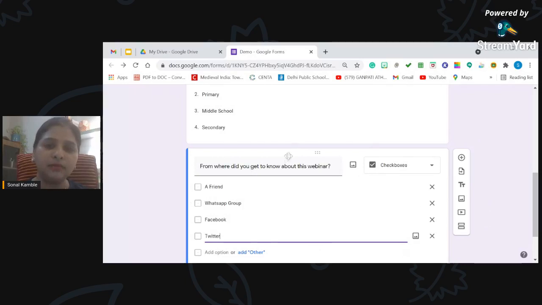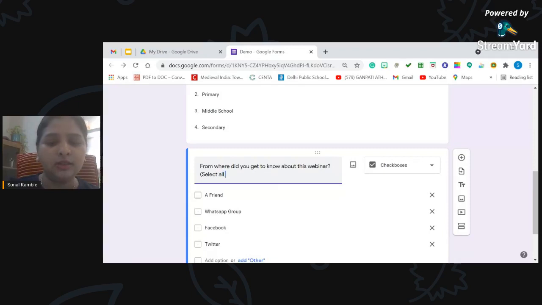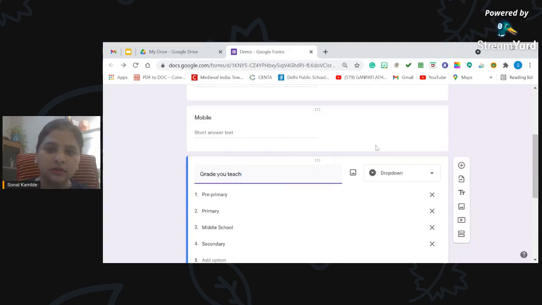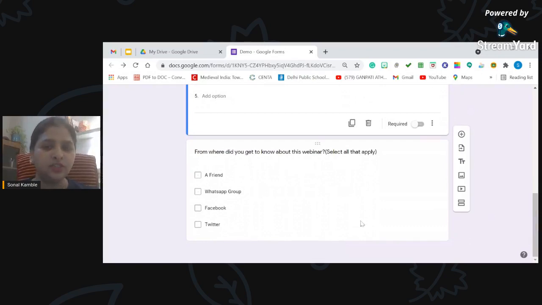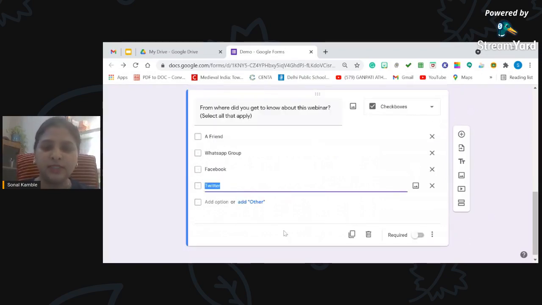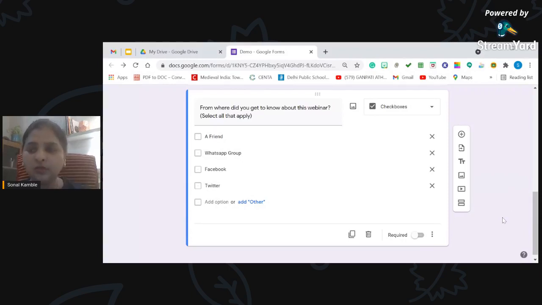Maybe some of you might have come to know about this from a friend, and from Facebook, or from WhatsApp group, and Twitter. So here this checkbox gives you the opportunity to select all that apply. Very important, select all that apply. When you want to provide your users with multiple selection, this comes very handy. The checkbox is your friend here. Nothing better than a checkbox. Now let's move on to the next type.